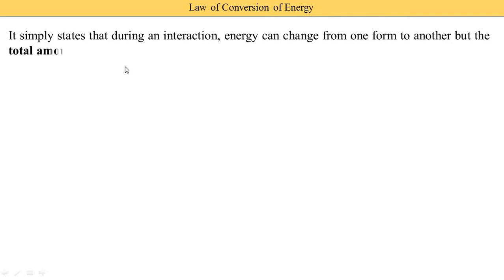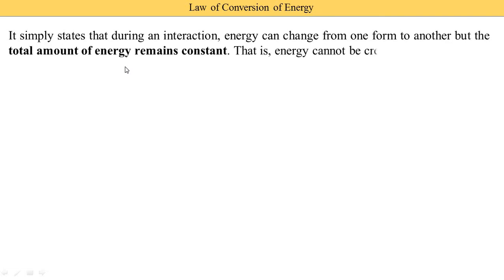Now here we are further adding some parts to the law of conservation of energy. It simply states that during an interaction, energy can change from one form to another, but the total amount of energy remains constant. That is, energy cannot be created nor destroyed. So the total energy is conserved. Energy can change from one form to another, but the total amount of energy remains the same.